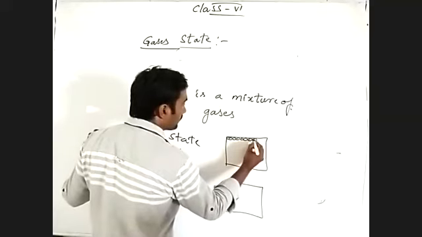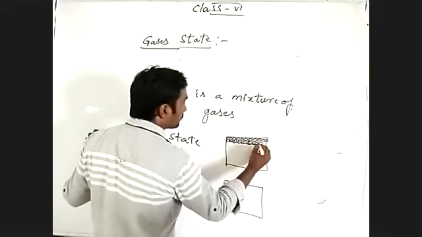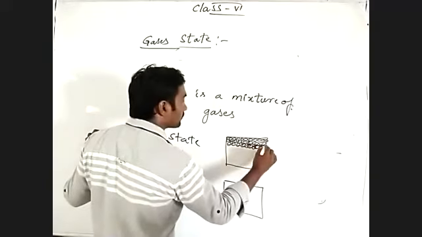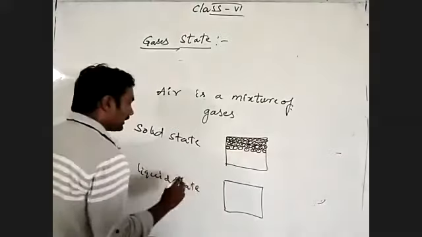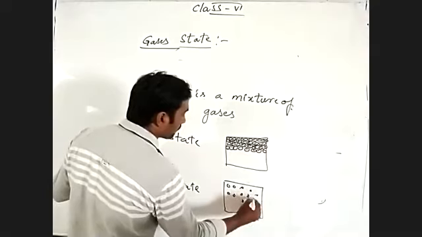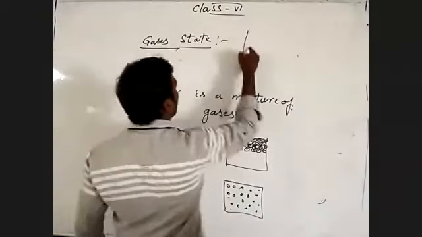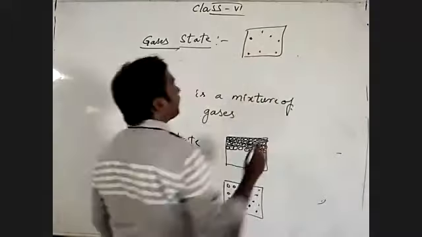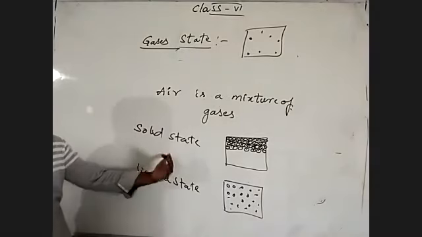In the liquid state, there is some space between the molecules. In the gaseous state, there is more space between the molecules than in the liquids and the solids.